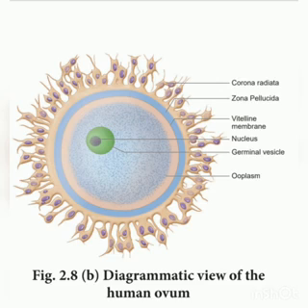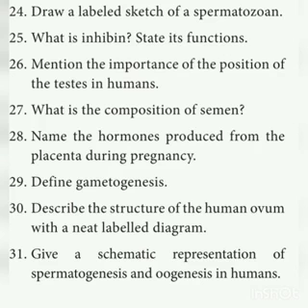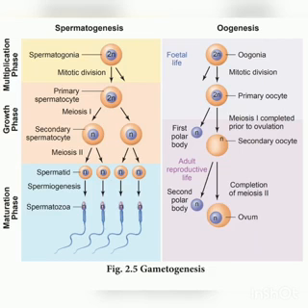And next one, give the schematic representation of spermatogenesis and oogenesis. So they are asking only the schematic representation, so you can write this alone. Spermatogenesis and oogenesis: how the spermatogonia are formed, from the spermatogonia how the sperms are formed, and from the oogonia how the ovum is formed. So this is enough. Practice drawing this diagram also, and you have to write or draw all these in your assignment notebook.